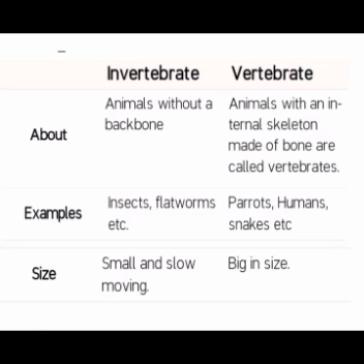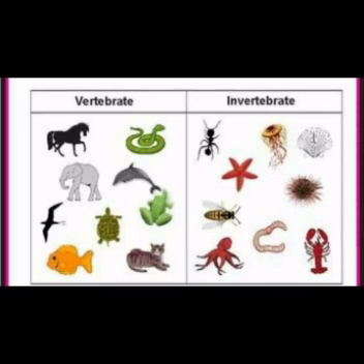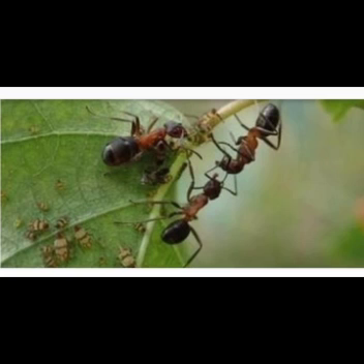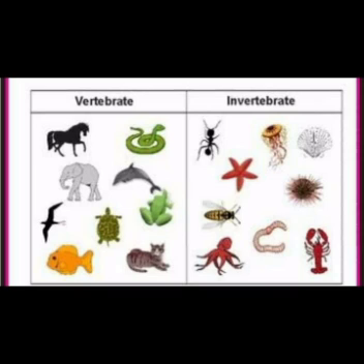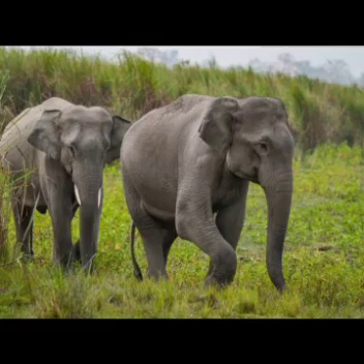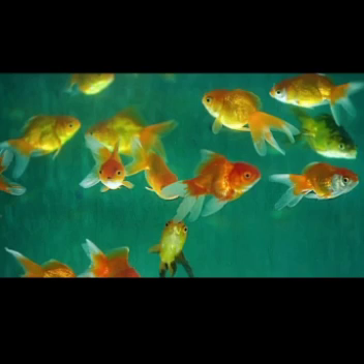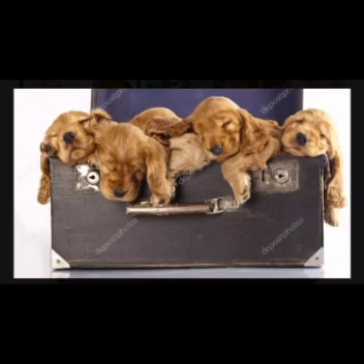Now we will see the examples also with the help of this picture. Invertebrate, for example, ant, earthworm, octopus, etc. Now vertebrate, you know very well, so many animals come under vertebrate. For example horse, elephant, frog, fish, cat, dog, even we human beings also come under vertebrate. Okay children?